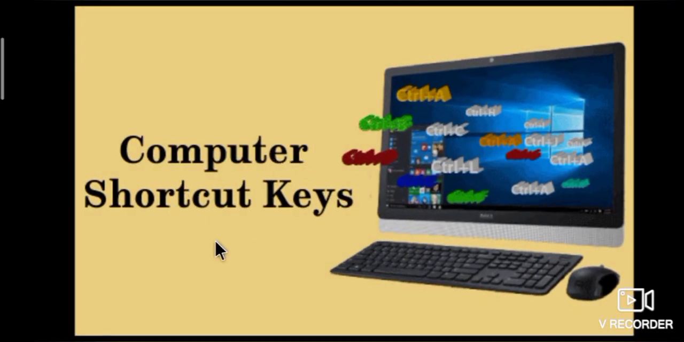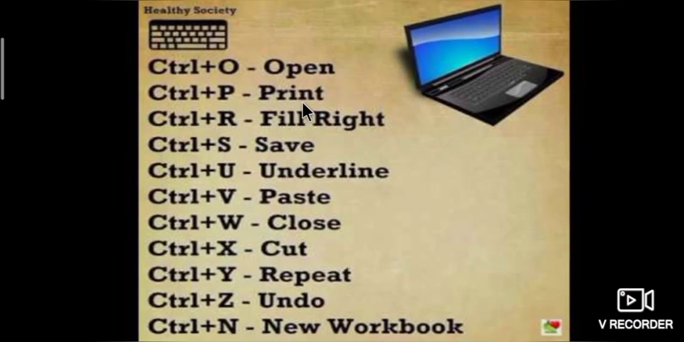Now we are going to study about shortcut keys. We use the open tool shortcut by pressing Ctrl key with the O button. Like that, for print, press Ctrl key with the P button. For fill right, Ctrl key with the R button. For save, Ctrl key with the S button. And for underline, Ctrl key with the U button.